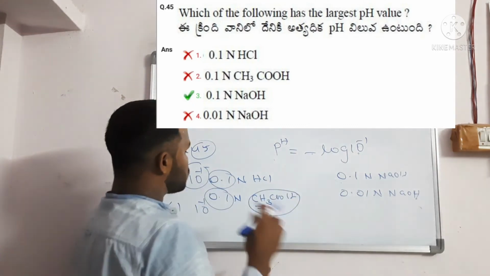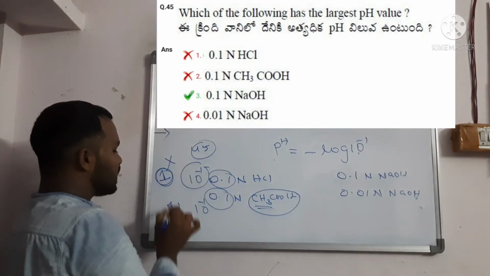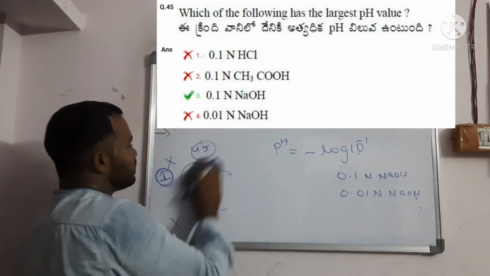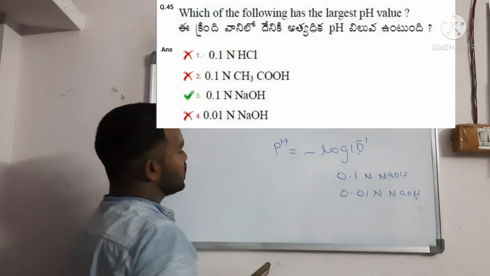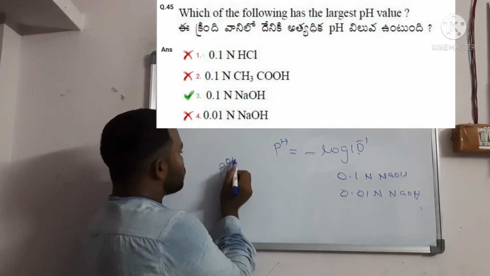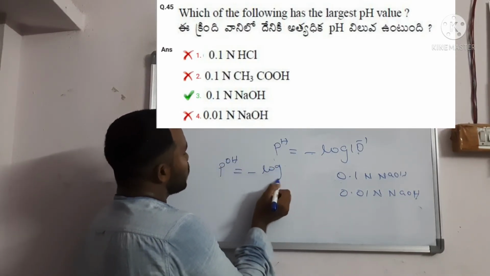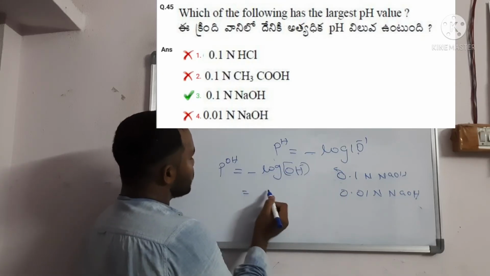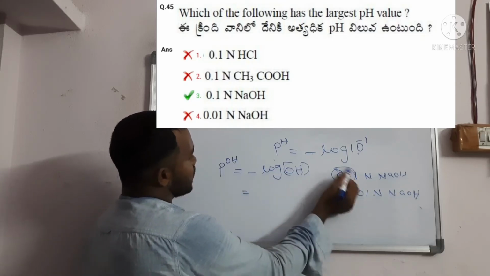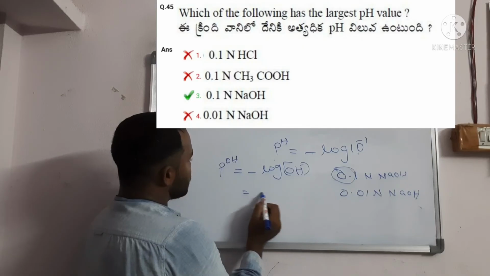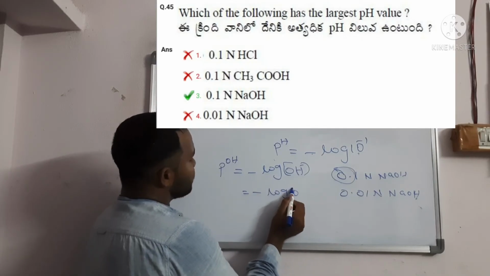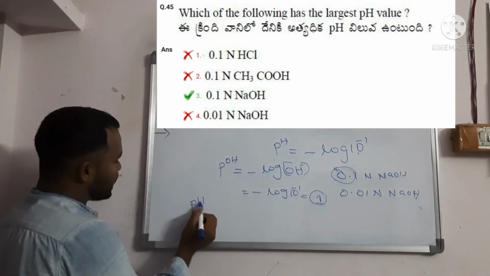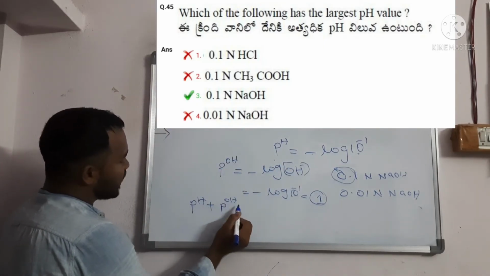So if you observe, two options are eliminated here. Here is 1, and here less than 1. Now, 0.1 NaOH: what is the pOH concentration? Generally you can write pOH as minus log OH minus ion concentration. Here it is 10 power minus 1, so you will get pOH as 1. We know the formula pH plus pOH is equal to 14, right?